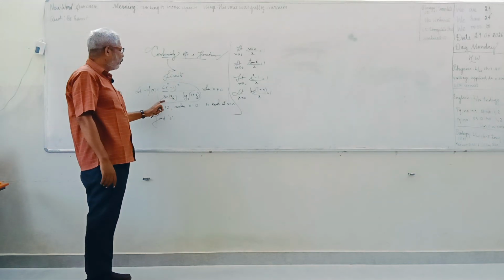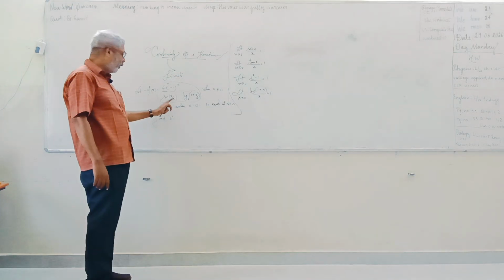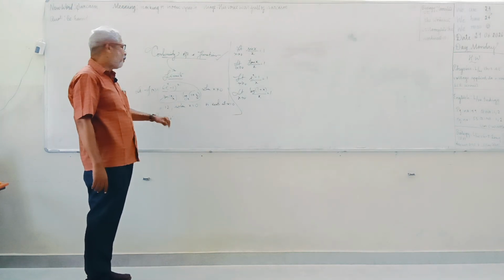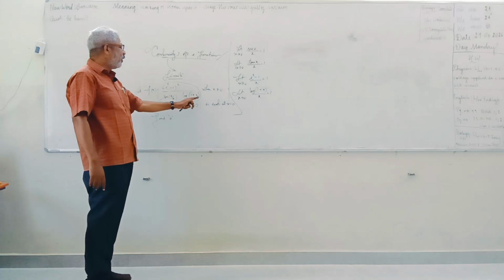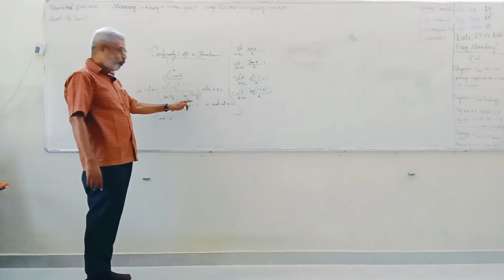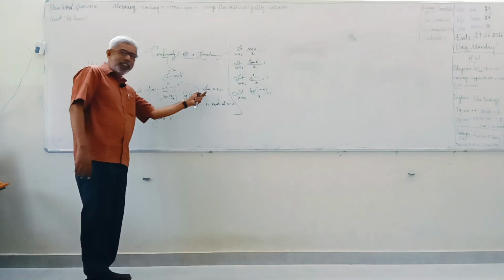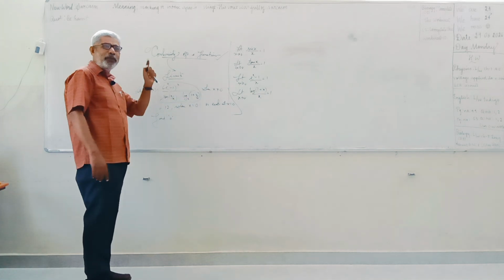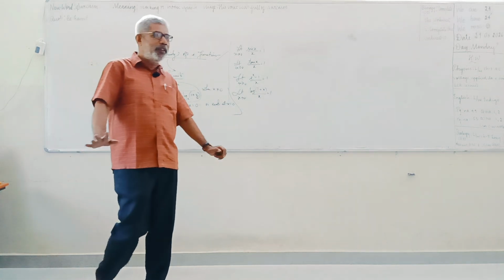Sin x by a, then you have to get x by a here. Then only the same thing should be happening here. Then only you can take the limit equal to 1. Correct? And the logarithm of 1 plus something divided by the something should be there. Once something is placed here, then again you have to multiply with the same thing. Correct? Then only the final work will be over. That is the method of finding out the limit.